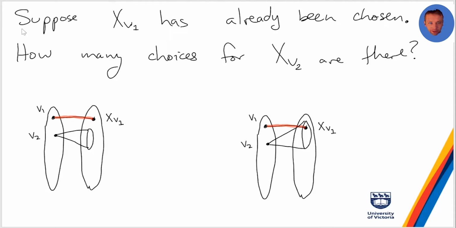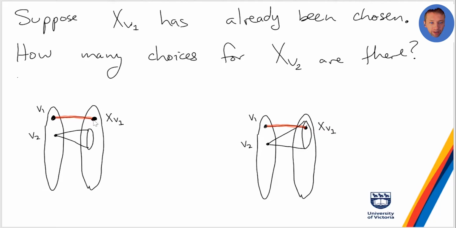I have already chosen. So imagine I'm revealing this perfect matching vertex by vertex in terms of the vertices of A. I reveal the neighbor of v1 in the matching. And then I ask you, okay, how many choices are there for x sub v2, so the neighbor of v2 in the matching? Well, it's one of two different cases, but you can't just write it down without thinking of who v1 gets matched to, because if the picture looks like this, v1 gets matched to some vertex here, and suppose this is the neighborhood of v2.